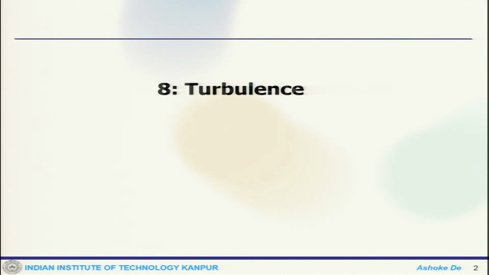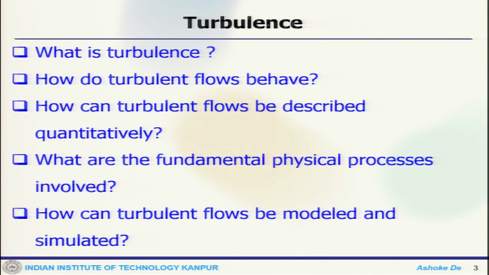So, first we will touch upon turbulence, and this is what we would go about. We will first see what turbulence is, because this is a very important topic and one of the classical, still not well understood problems in physics or nature. We will see how we try to characterize it, and how the flows behave, because once we understand the characteristics of turbulent flows, only then can we understand how turbulent reacting flows would behave.